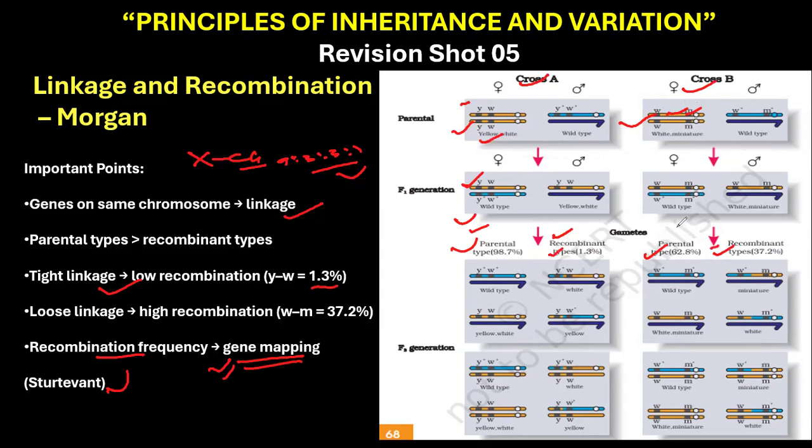So crossing over is frequent here because these genes are far away from each other. We can conclude from here that farther genes means weaker linkage, which means more recombination. So this is a very important topic.